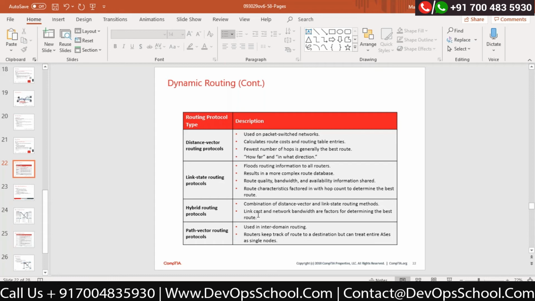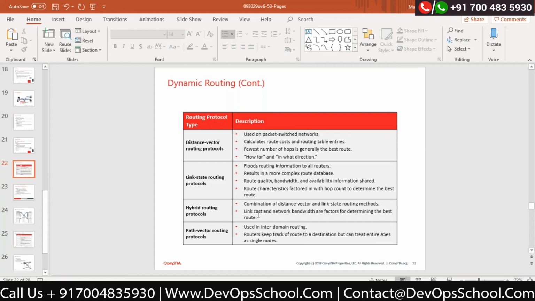Hybrid means the protocol has both features. That means it works on the distance vector algorithm, meaning minimum hop count, and it can also work on link state. It will work on both algorithms, and it will make sure that it is able to find the best path using whichever of these algorithms is available.